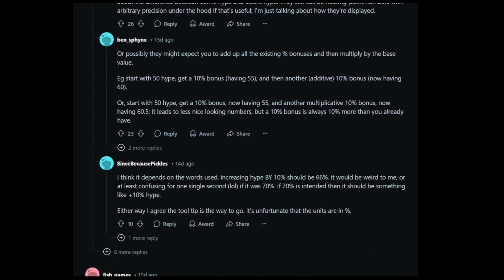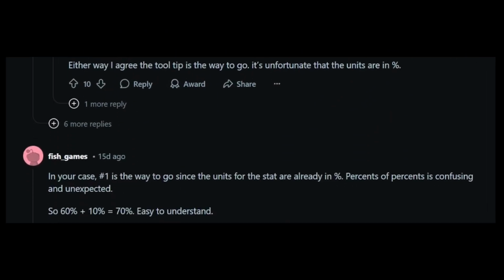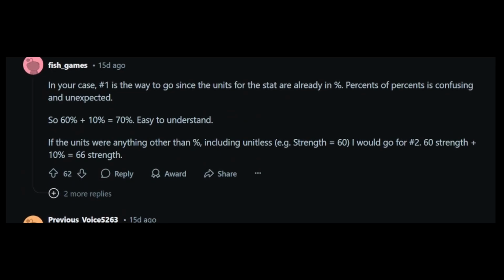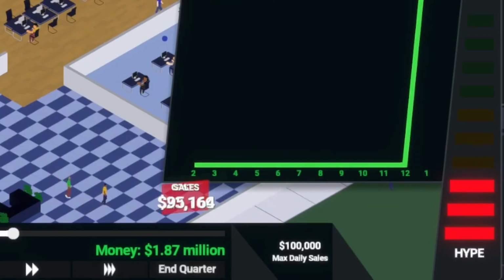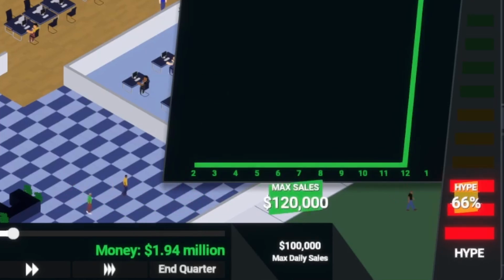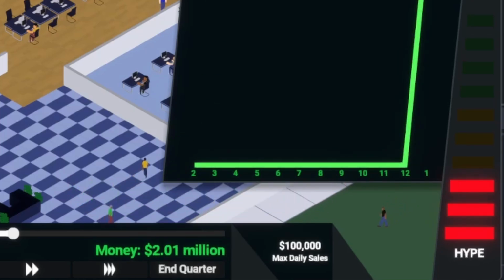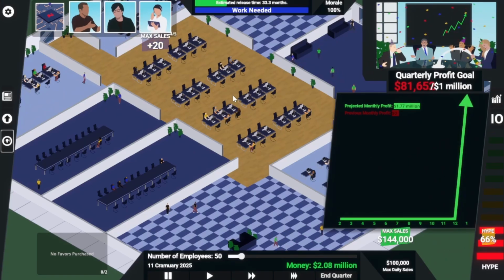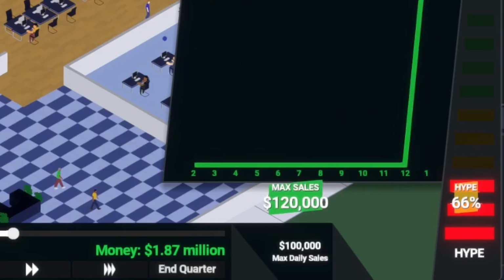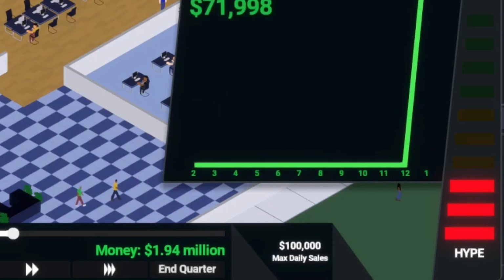I don't know about that, because there were also quite a few people who said ditch the percent symbol and just call it points or something. Their reasoning was that if it was any other stat, like strength, a 10% increase would just be 66 strength. And that made me realize that by putting that little percent sign, I was converting hype to percent units. There's nothing wrong with that, but hype isn't the only stat in my game. In fact, there are a lot of other stats, and they are not measured in percents. Max sales is one of them. It's a flat number, and it's measured in dollars.